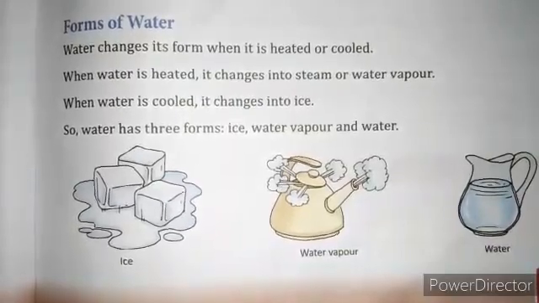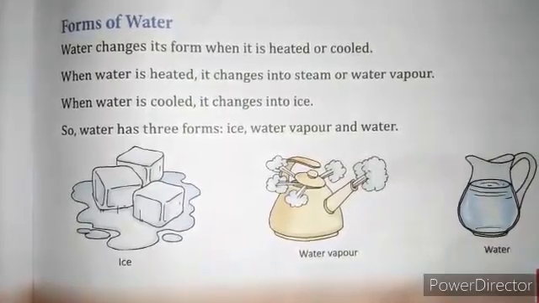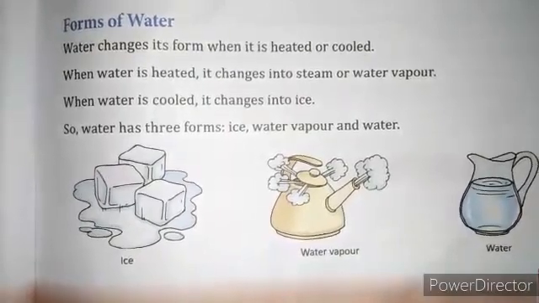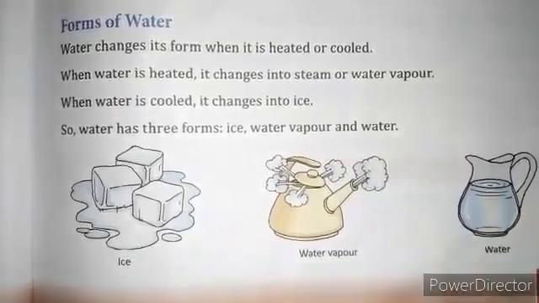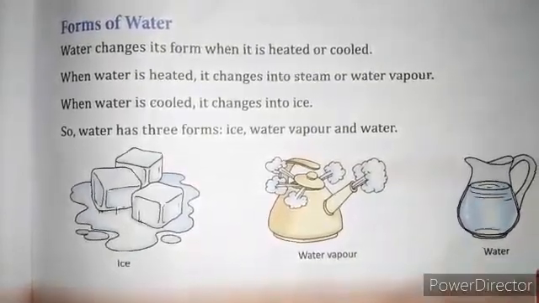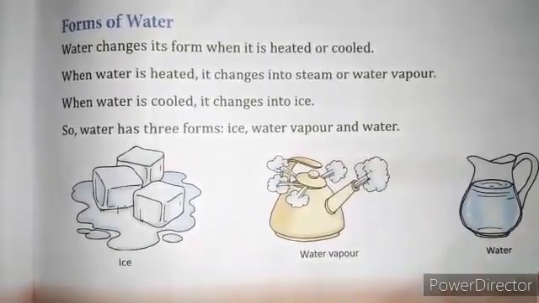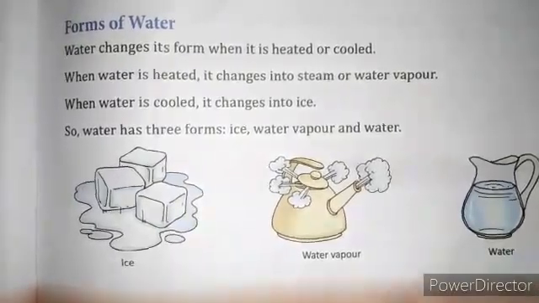Now, the other one: when water is cooled, it changes into ice. So water has three forms: ice, water vapor, and water. You can see the first picture is ice, the next one is water vapor, and the last one is water. These are the forms of water.